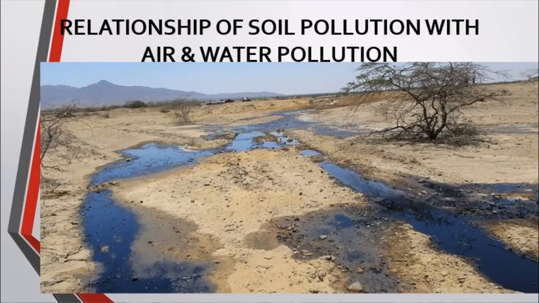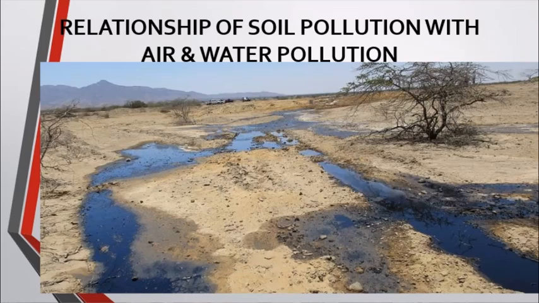Now, children, there is a relationship between soil pollution, water pollution, and air pollution. Soil pollution can be related with air and water pollution also. So, when we use the chemical fertilizers, that is overuse of chemical fertilizers, insecticide, weedicides, all this causes what? It causes soil pollution. And the sprayed insecticide and weedicide also cause air pollution.